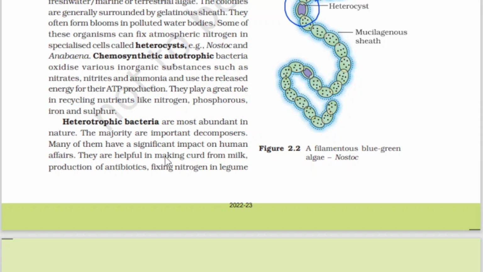They are helpful in making curd from milk, production of antibiotics, fixing nitrogen in legume roots, etc. Human affairs means they are in relation with human activities like making curd from milk, production of antibiotics in the science field, and fixing nitrogen in legume roots.